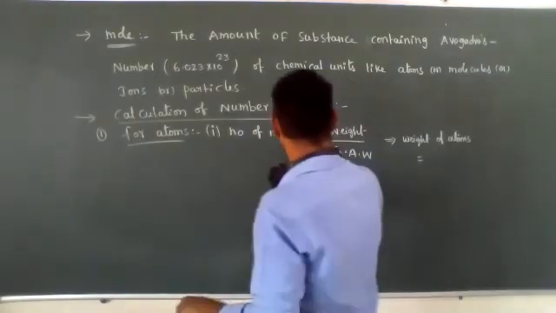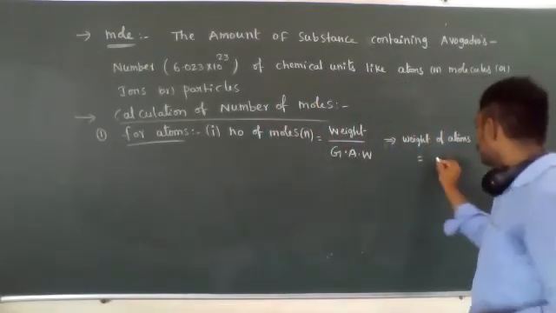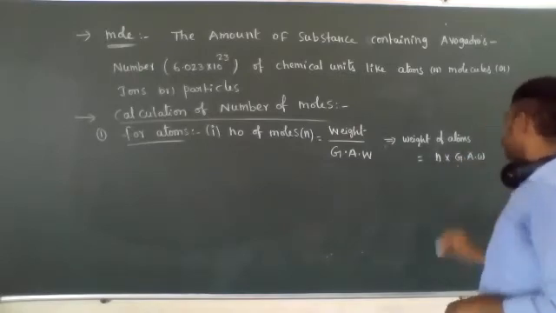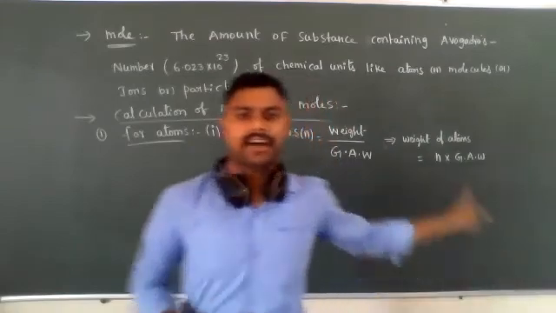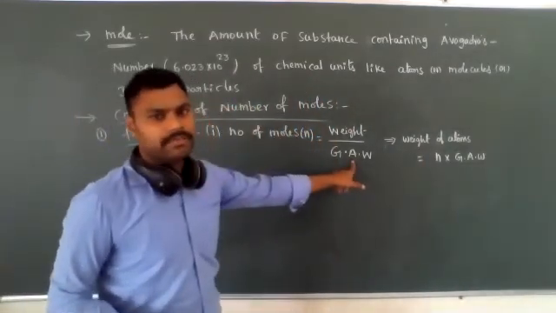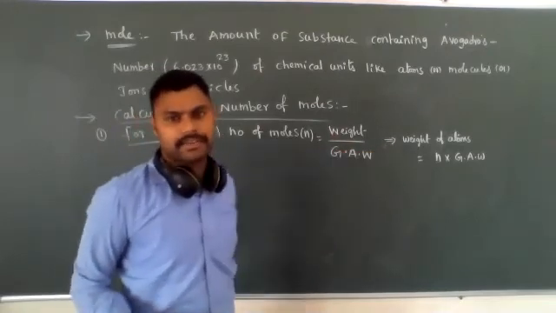The number of moles symbol is small n. So small n into GAW, gram atomic weight, gives the weight of atoms. Otherwise, if you want gram atomic weight, it is weight by number of moles.